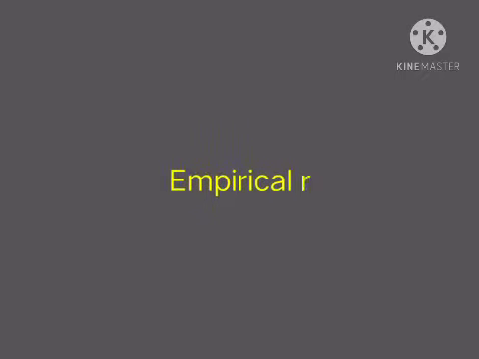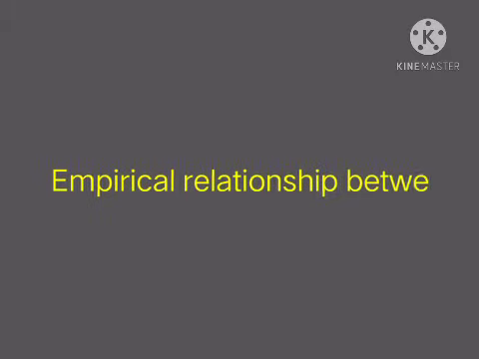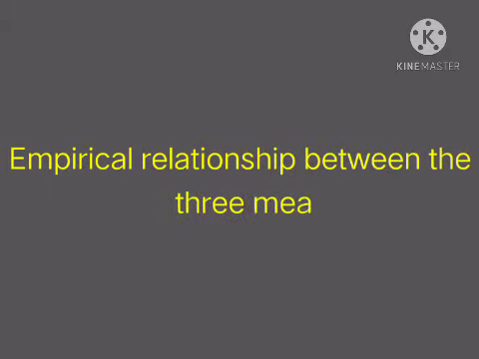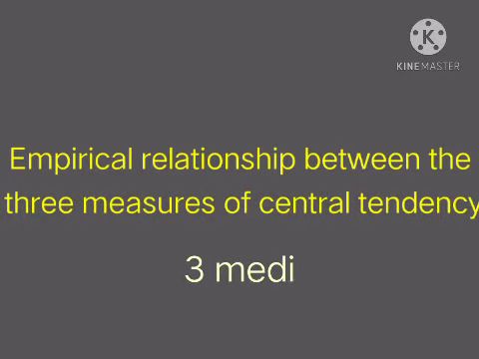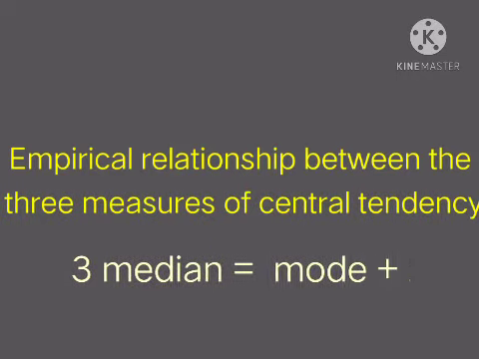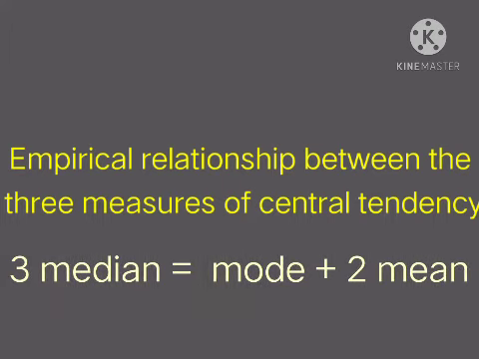Then there is an empirical relationship between the three measures of central tendency: mean, median and mode. That is 3 into median equals mode plus 2 into mean.